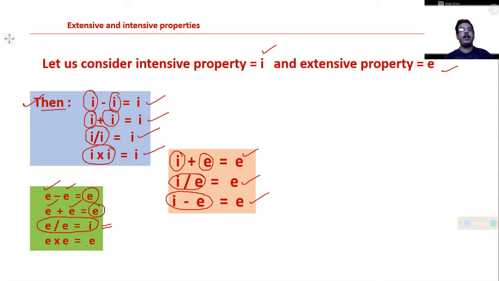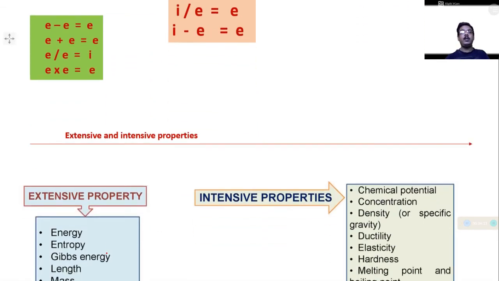And an extensive property multiplied with another extensive property will be an extensive property. So we can use these relationships to determine the properties of different substances, whether they are extensive or intensive.